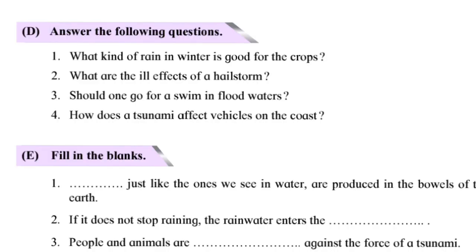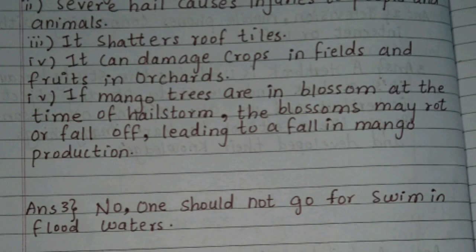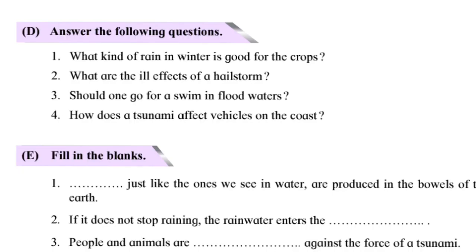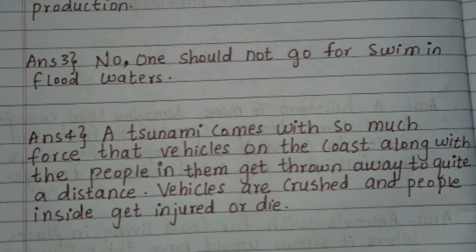Question D. Third, should one go for a swim in flood water? Answer: no. One should not go for a swim in flood waters. D. Fourth, how does a tsunami affect vehicles on the coast? Answer: a tsunami comes with so much force that vehicles on the coast along with the people in them get thrown away to quite a distance. Vehicles are crushed and people inside get injured or die.